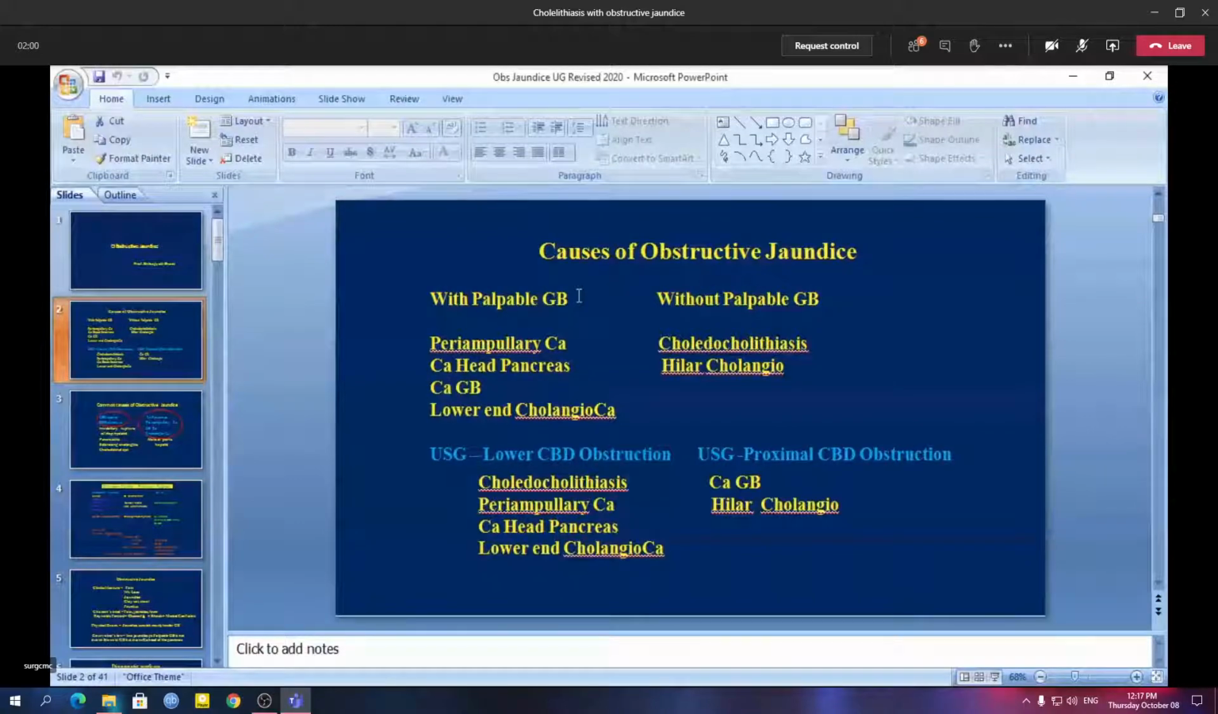Now when the patient comes to OPD, you don't know whether this is a pre-hepatic jaundice, hepatic or hepatocellular jaundice, or obstructive jaundice. So there are certain clinical signs and symptoms from which we can diagnose the case to be obstructive jaundice. The typical clinical features of obstructive jaundice are: number one is fever with chill and rigor.